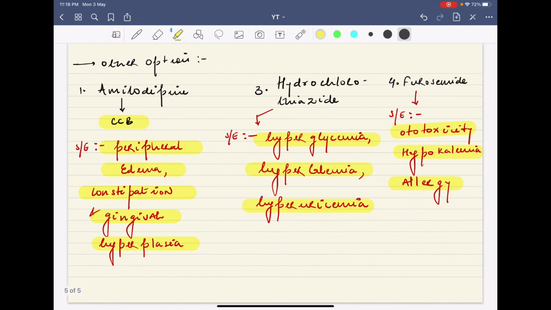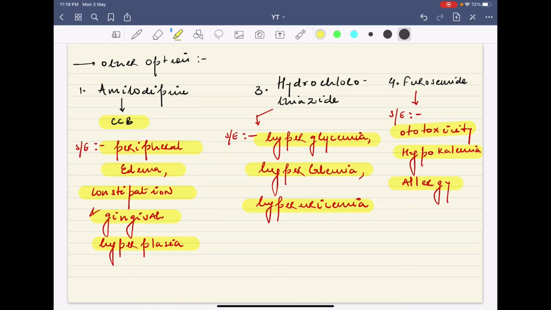Now moving on to the other options, what are the common side effects of the other drugs? Amlodipine is a calcium channel blocker, and its side effects are peripheral edema, constipation, gingival hyperplasia, etc. Hydrochlorothiazide is a thiazide type of diuretic, and the side effects are hyperglycemia, hypercalcemia, hyperuricemia.